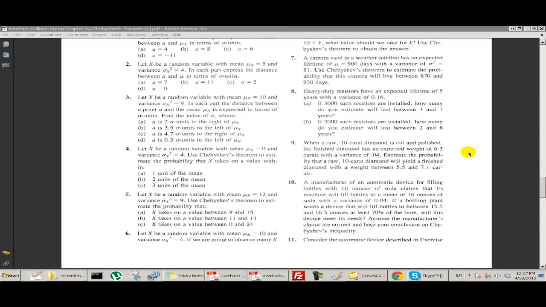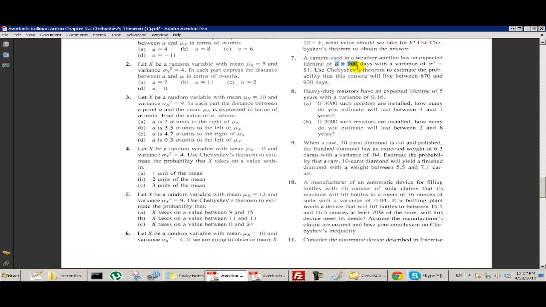Okay, let's just do one more. A camera used in a weather satellite has an expected lifetime of 900 days. So a weather satellite flying around in space has a camera, and the camera doesn't last that long. It lasts about 900 days. It's a little bit less than 3 years. And the variance for the lifetime of the camera.